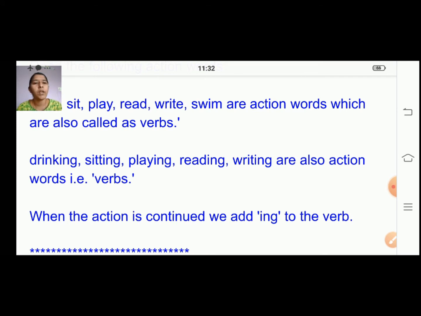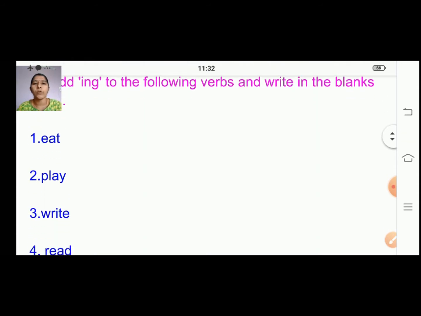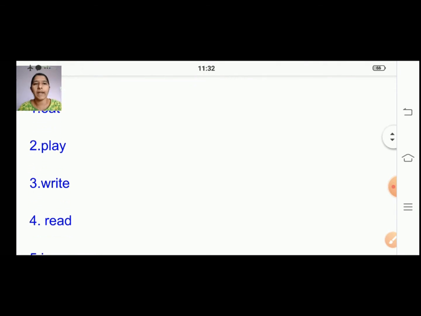These are the definitions we saw in the last class. Then we saw completing sentences by adding ing to the given verbs: eat, eating, play, playing. Now we will move on to the topic for today.